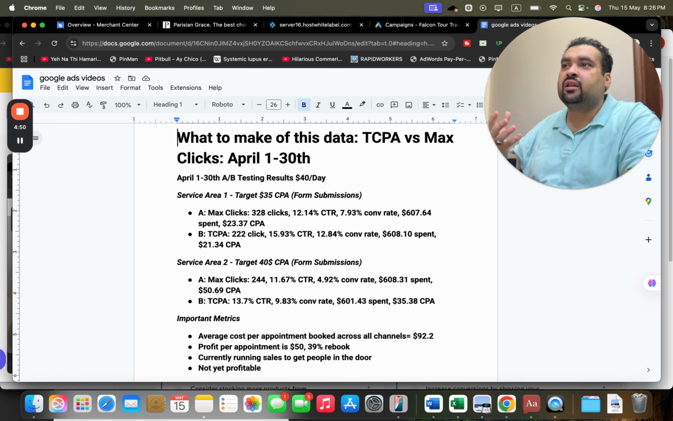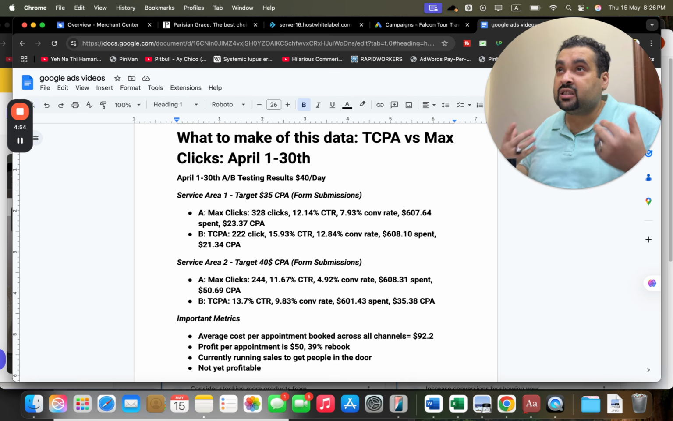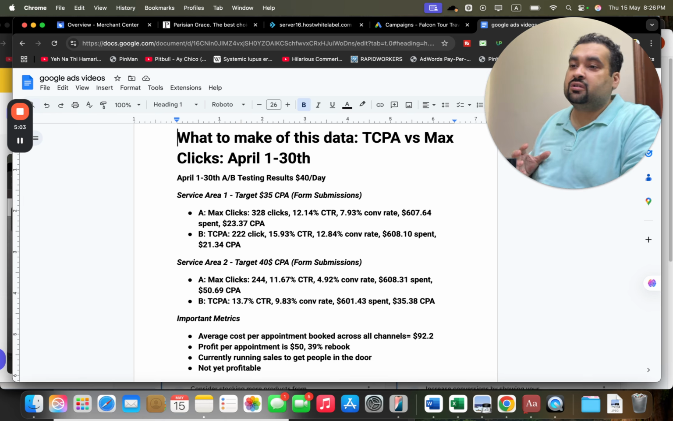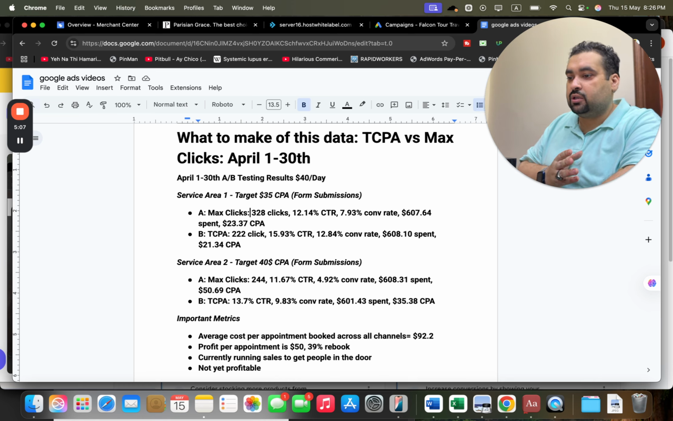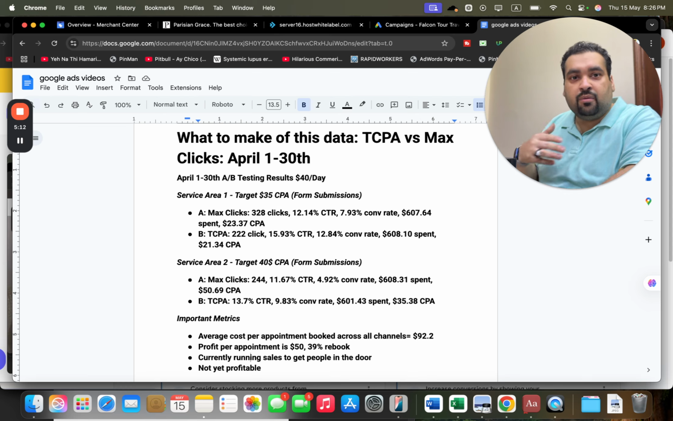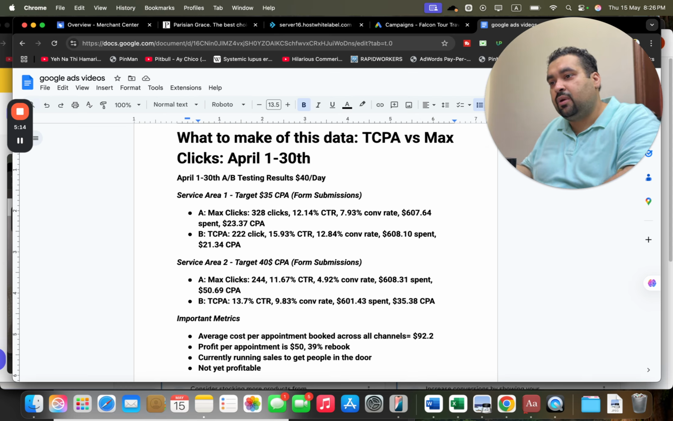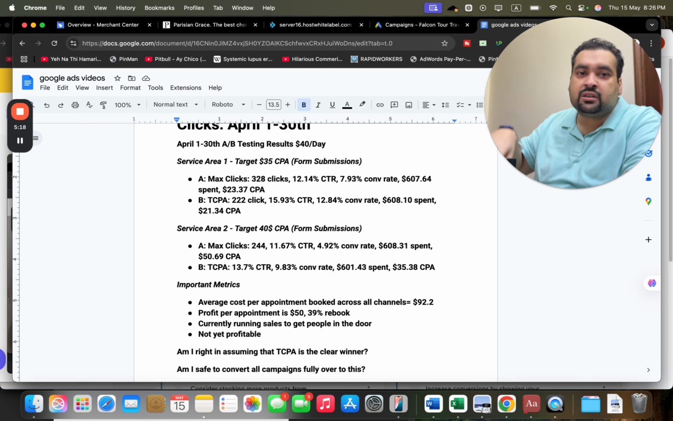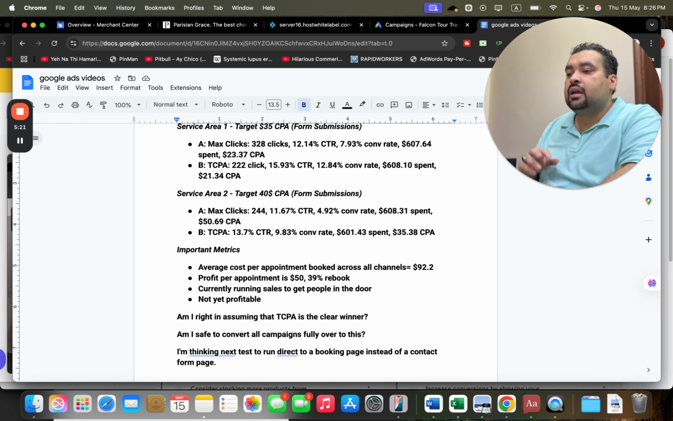Now understand the theory of Google's algorithm. With maximize clicks, Google's goal is to get as many clicks as possible. The goal is not the conversions, but with the maximize conversions strategy, the goal is to get as many conversions as possible. That is going to be a very good battle, where I do a comparison of TCPA, target CPA, versus maximize conversions. If I was you, I would do that next comparison. However, in this race, the TCPA is a clear winner.